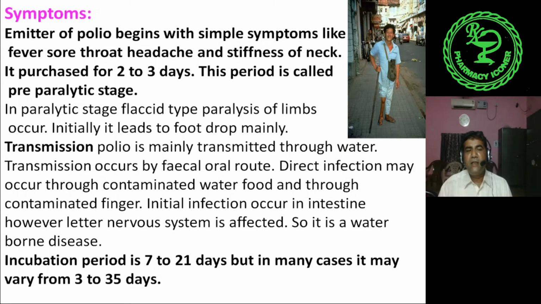This is called the pre-paralytic stage, the first stage of polio. Then after some time, in various degrees, the limbs do not respond properly and paralysis-like symptoms appear. Mainly the lower limbs are affected.